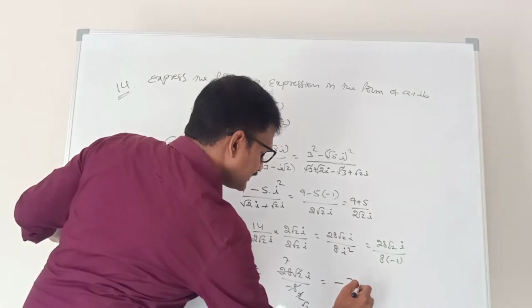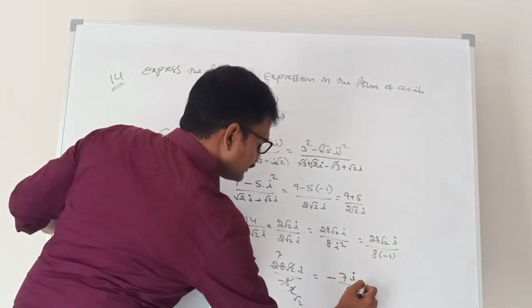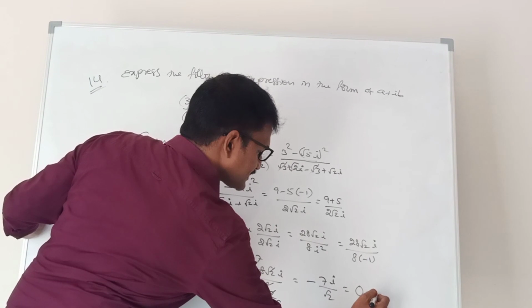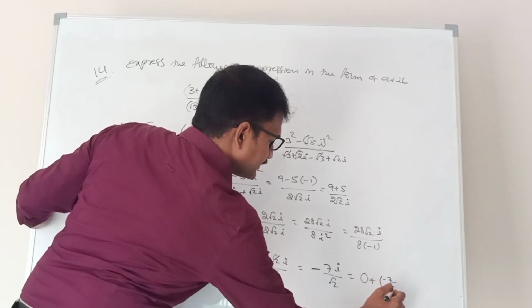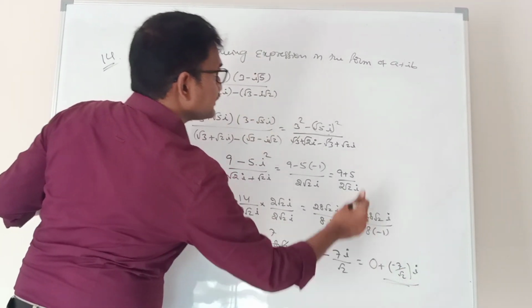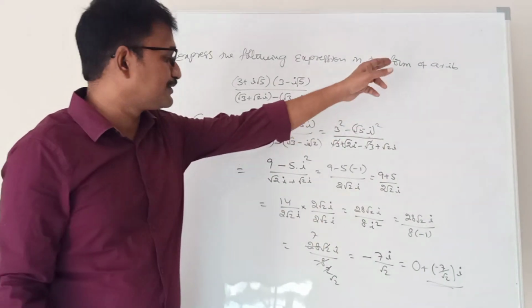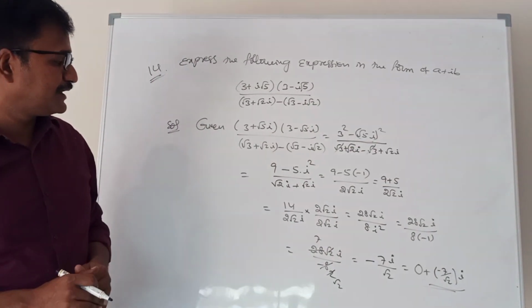Finally the answer is minus 7i by root 2. So we can write this as 0 plus minus 7 by root 2 into i, which is in the form of a plus ib, where a is equal to 0, b is equal to minus 7 by root 2.